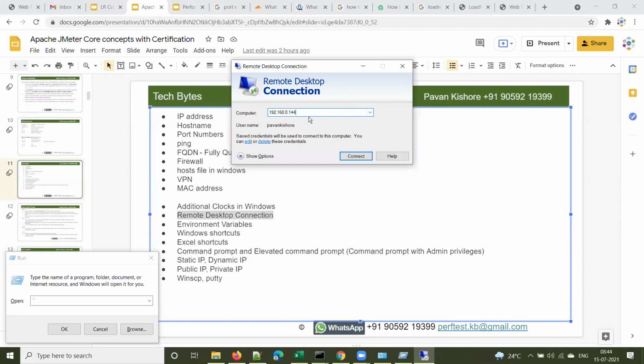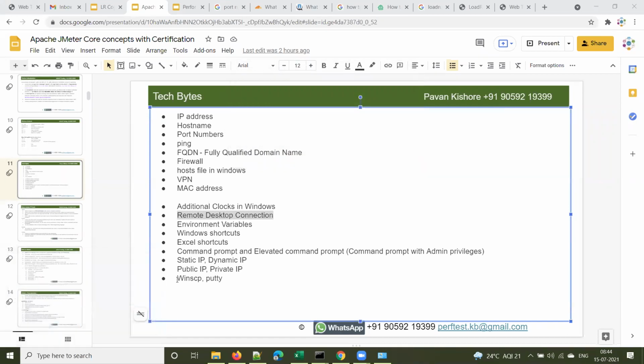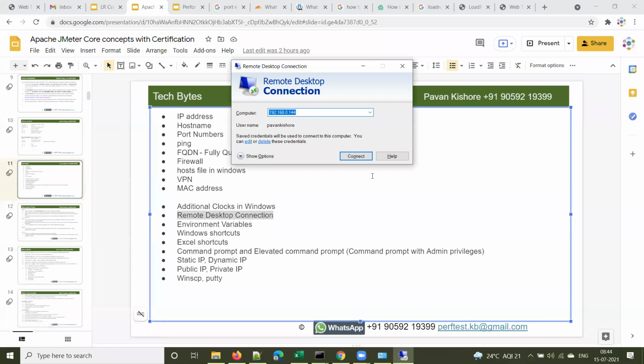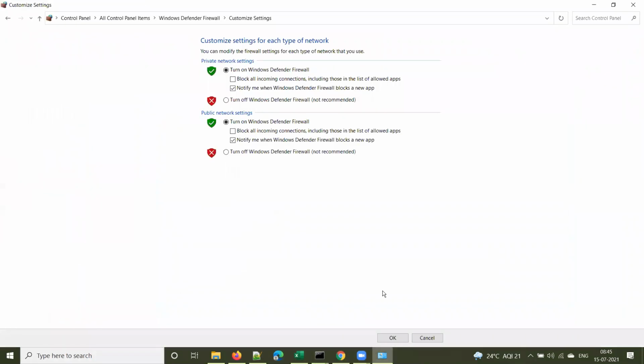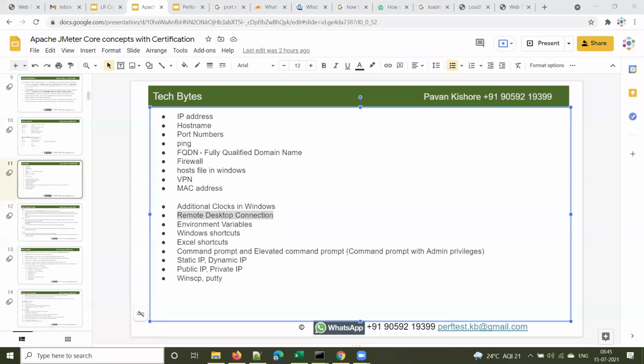Here you have to enter the IP address of the other machine, and you need credentials also. The other way is, you press Windows R and type MSTSC. Sometimes your search box will not be visible, that's why you should know this one also. So that's the reason I have shown you the other one also. This is how we can connect to a remote machine.